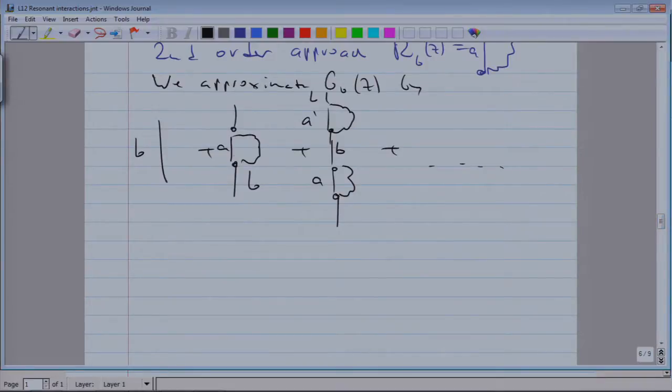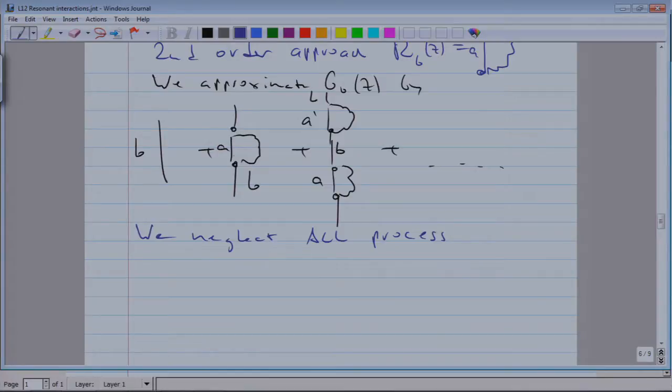So the question is, what have we neglected? I mean, that looks like a lot. We allow the state B to emit a photon, go to another state, it's reabsorbed and such. So the question is now, what is neglected? So what we neglect is actually a lot. In this lowest order approximation for the function R, we approximated R by second order. We have only 2 vertices.